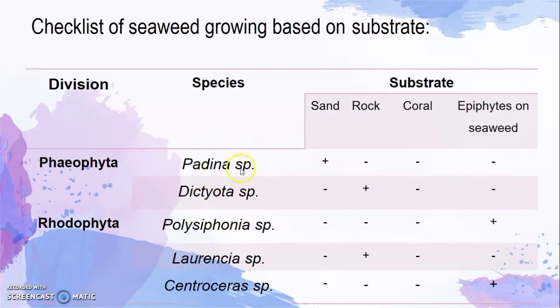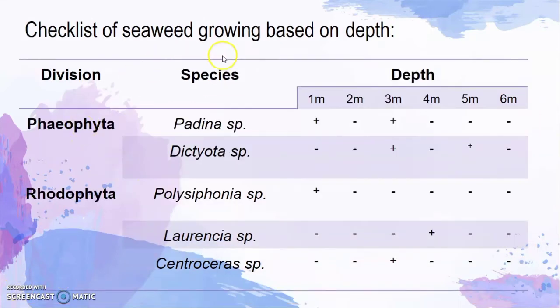We found that Padina is mostly on the sand, and Dictyota and Laurencia are attached to the rock. And by the way, Polysiphonia and Centroceras are epiphytes on seaweeds. Then this is a checklist of seaweed growing based on the depth.